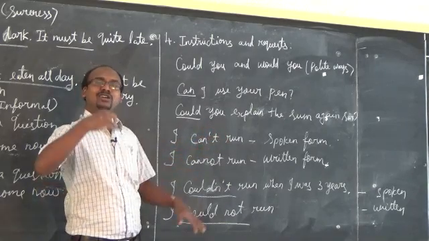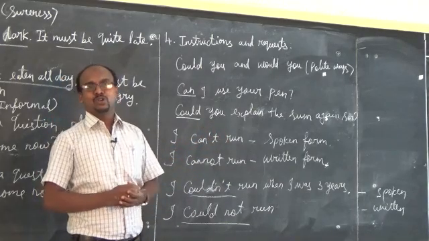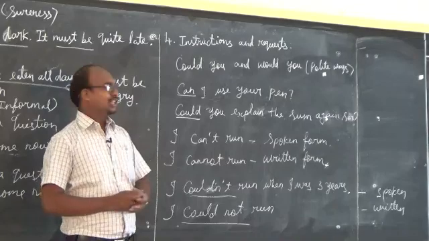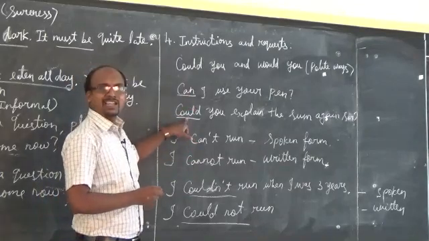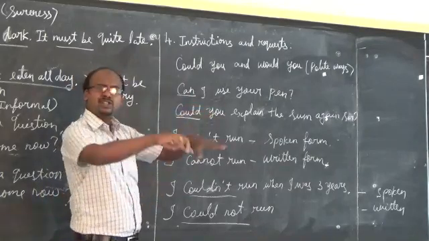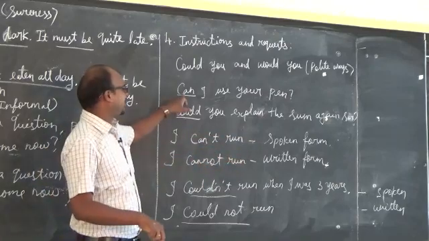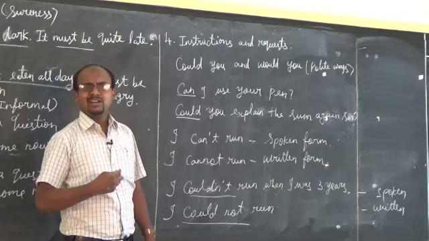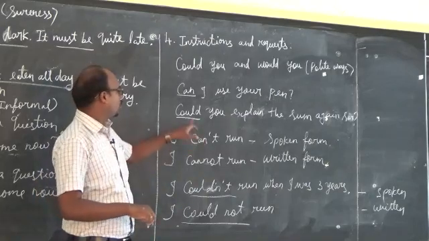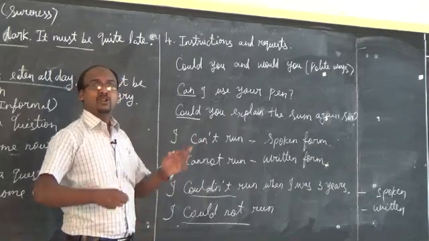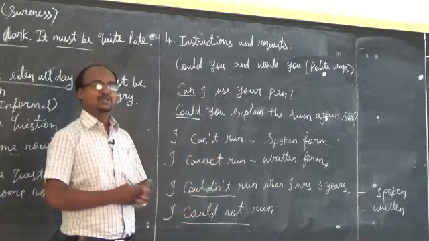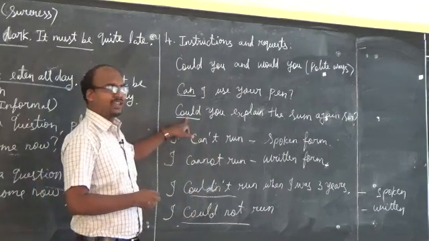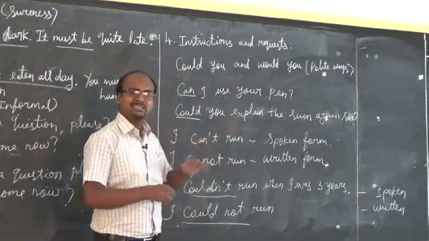For your elders and your superiors, you can use could instead of can. For your friends and your companions, you can use can: can I use your pen, boy? Could is for your elders, your superiors, your teachers, so you have to use it. Could you explain the sum again, sir?